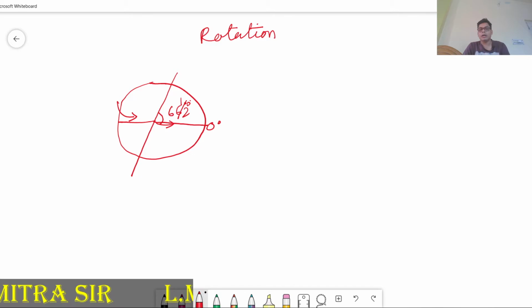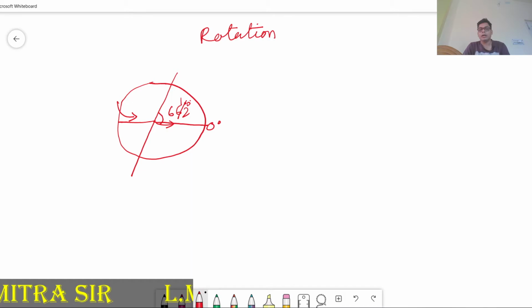And that's why the sun rises in the east. But if the movement of the Earth were from east to west, the sun would rise from the west.